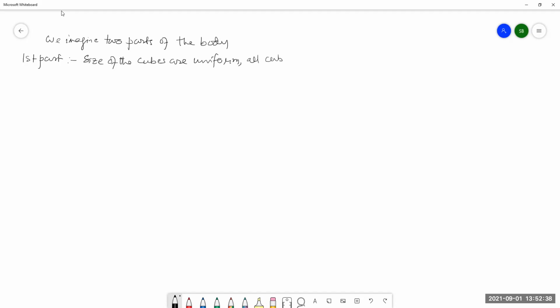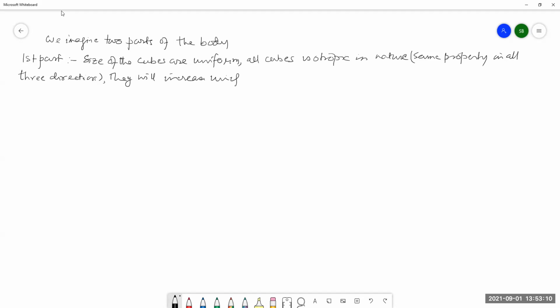All cubes are isotropic in nature, with the same property in all three directions, and they will increase uniformly in all three directions, and they will not create any stress inside the body.